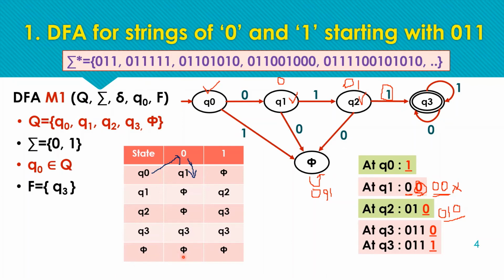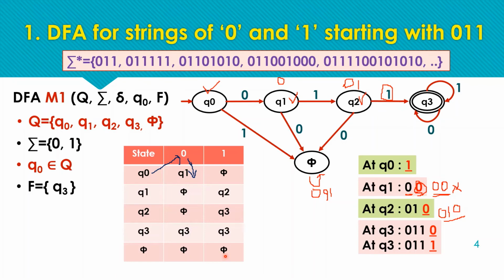From the dead state we are moving back to the dead state only, we are not moving any further. Whenever we are constructing a DFA, we will start with the initial or minimum acceptable string, but we are not limited to the minimum acceptable string.